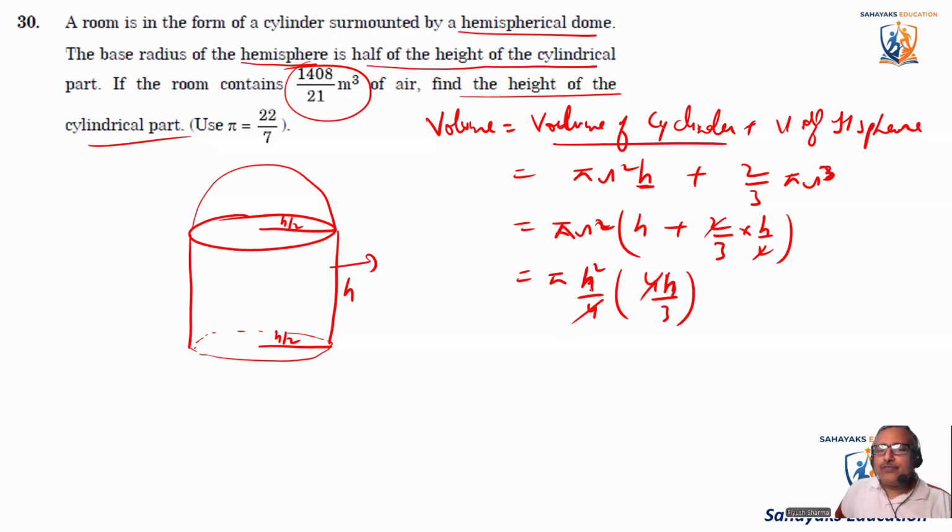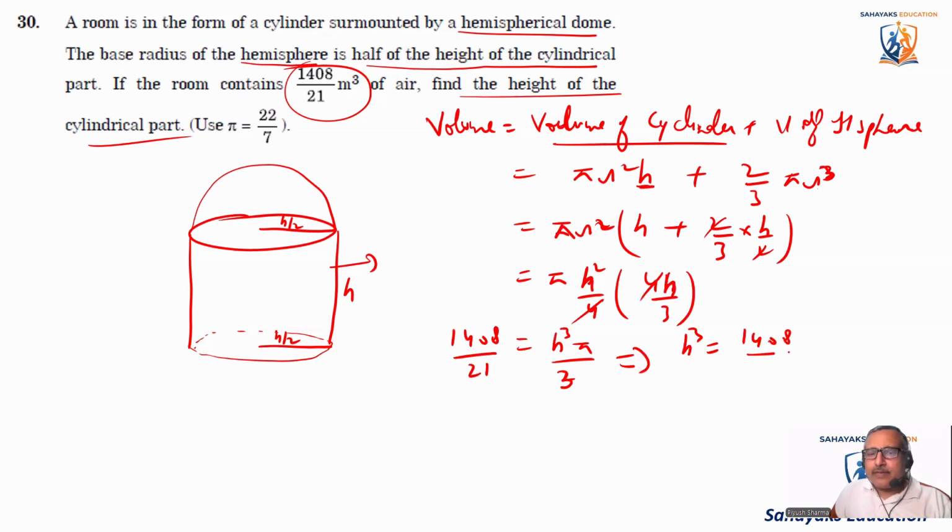Okay, so 4 will cancel out with 4. The volume was already given. They've given volume as 1408 divided by 21 meter cube. And we have to find h here. So it becomes h cube into pi divided by 3. So what does this imply? This implies h cube is equal to 1408 divided by 21 multiplied by 3 into 7 divided by 22. 22 by 7 we have taken.